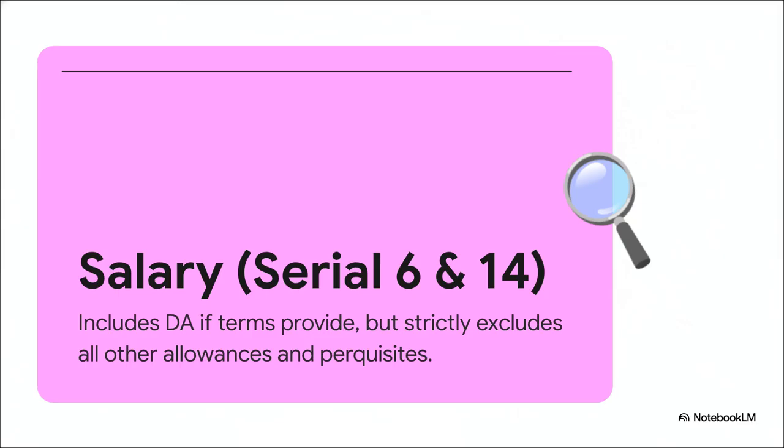For gratuity and leave encashment calculations, salary has a very, very strict definition. It includes basic pay and it includes dearness allowance, but only if the employment terms explicitly say so. Crucially, it absolutely excludes all other allowances and perquisites. Seriously, if you throw a perquisite into your 10-month average variables, your entire computation is going to be wrong.